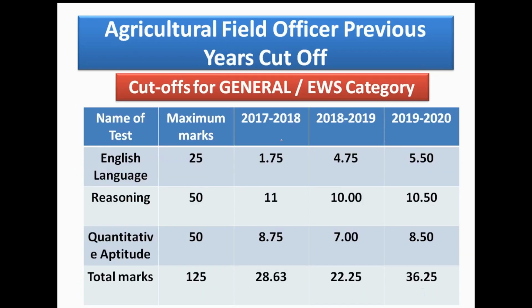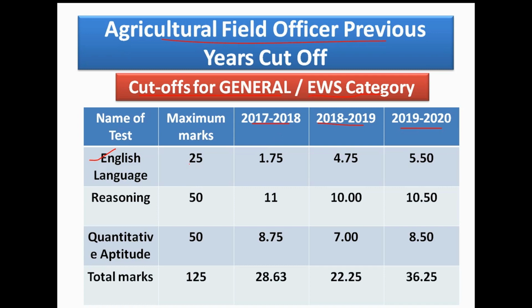Now come to the AFO previous year cutoff. In this section we will know about the cutoff of different categories in the years 2017, 18 and 19 for pre, mains and interview. Let's start with the cutoff of general and EWS category. Name of the test is English language.